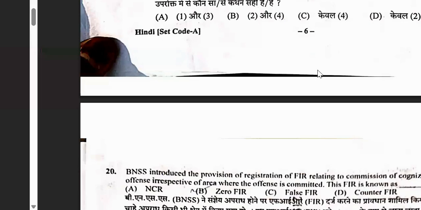Okay, so let me share the screen. Are you able to see the screen? Yes.